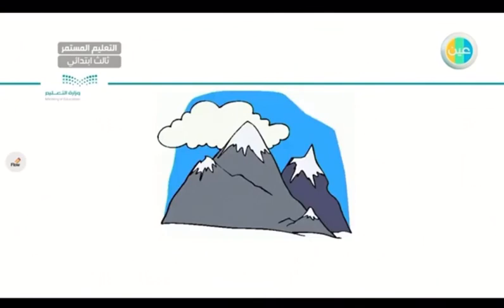For the next one, this is not a desert. These are mountains. Very good. Mountains. Let's read it together, please. Mountains. One more time. Mountains. One last time. Mountains. Very good.